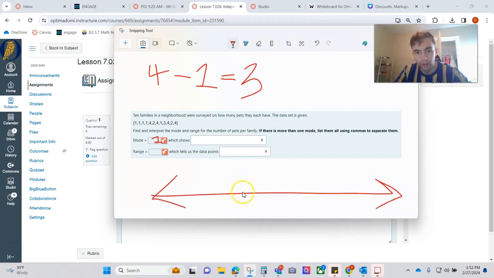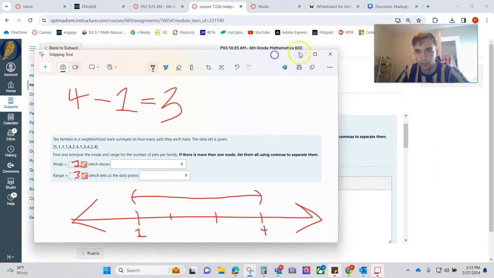On a number line, our numbers only happen in these 3 pieces of the number line: 1, 2, 3. All of our data falls right here. That's what range means. All the data is in these 3 spots on the number line. So our range is 3.